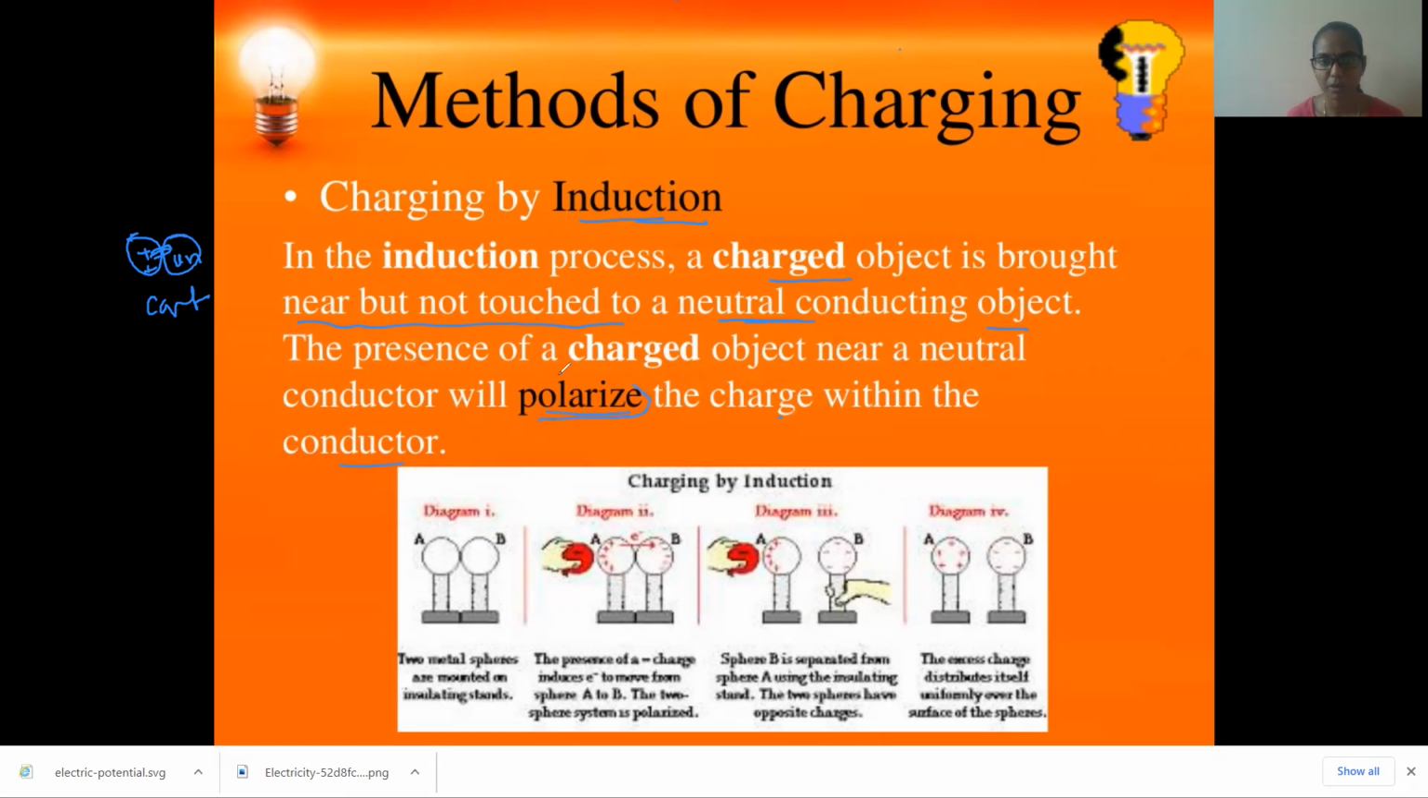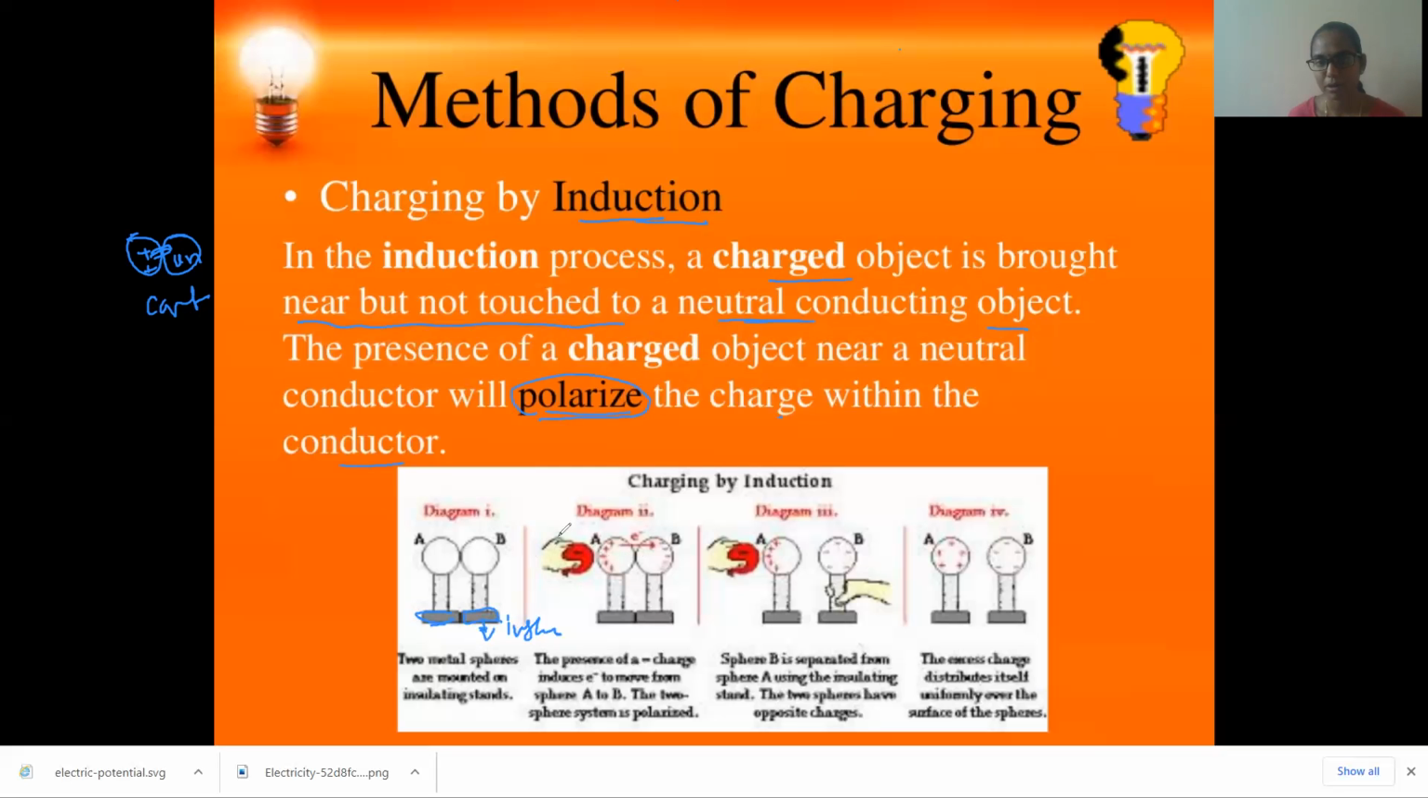See, what is polarization? Try to understand. In the first figure, you can see two metal balls. The two metal balls are placed on separate insulating stands. This is a non-conducting stand. If it were conducting, the charges would go to the ground. So we fix the two metal balls on insulating stands.